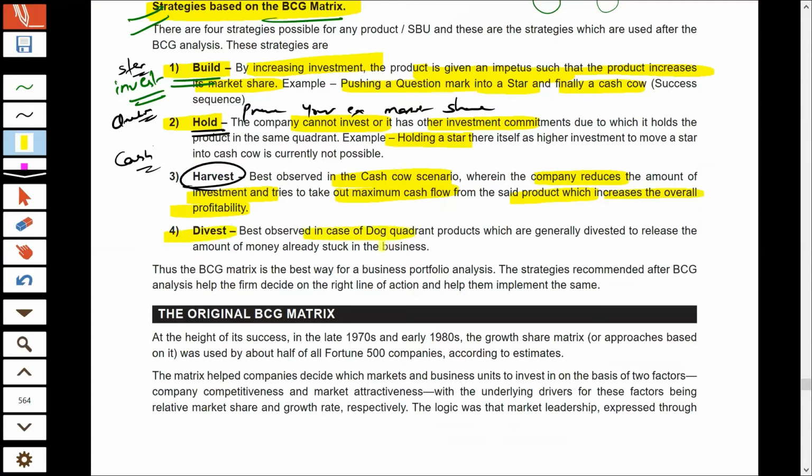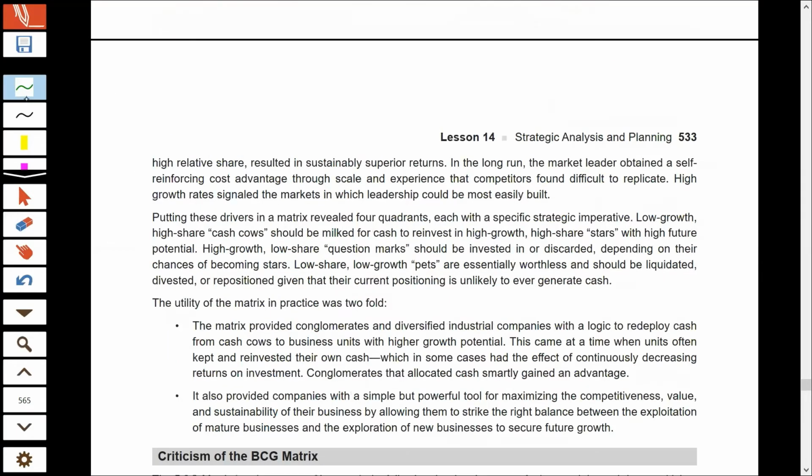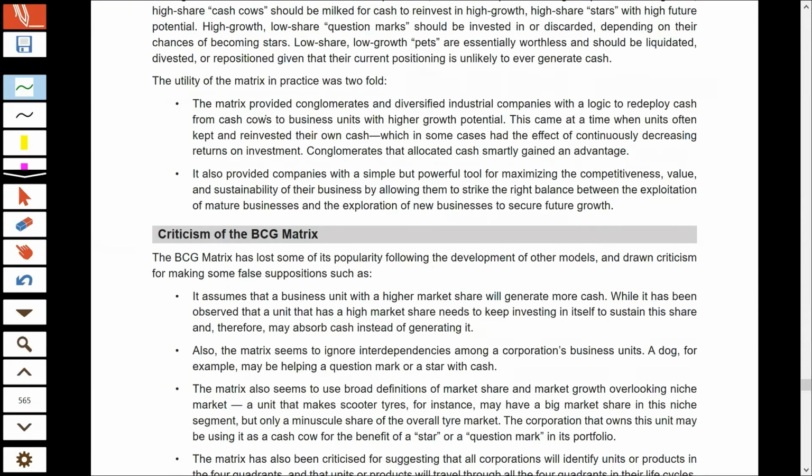Divestment is used for dogs. Herein you would try to sell those businesses and release the money that has already been invested in them, and then that money could be invested in either stars or question marks, depending upon your analysis. That's it for here.